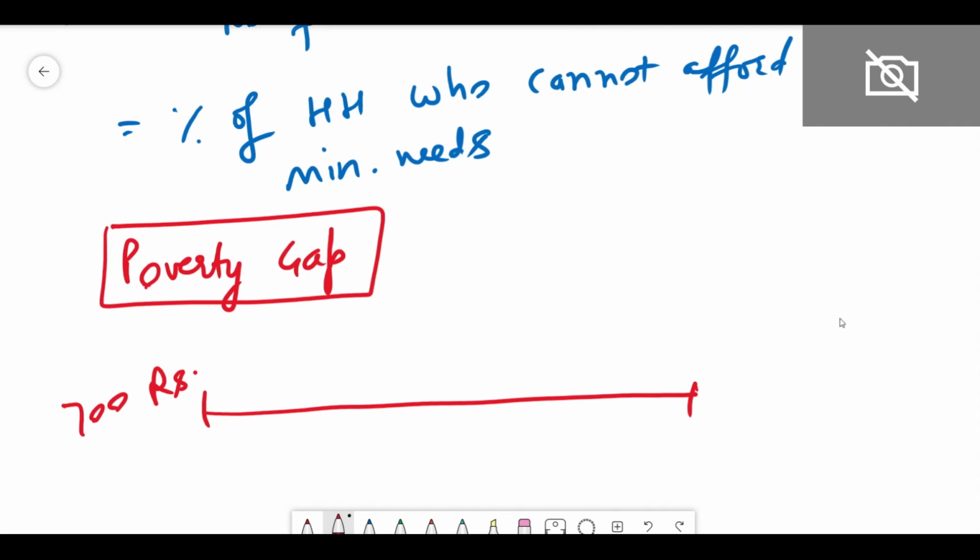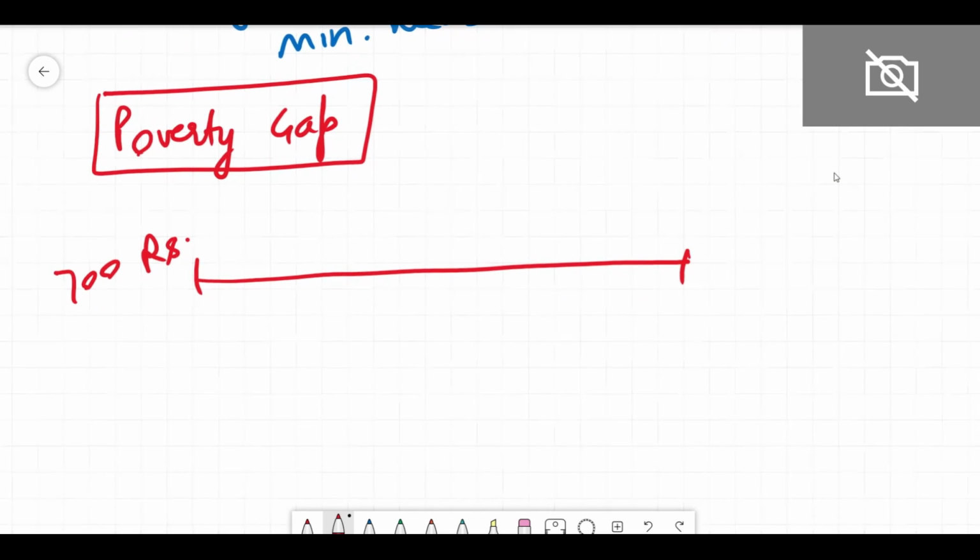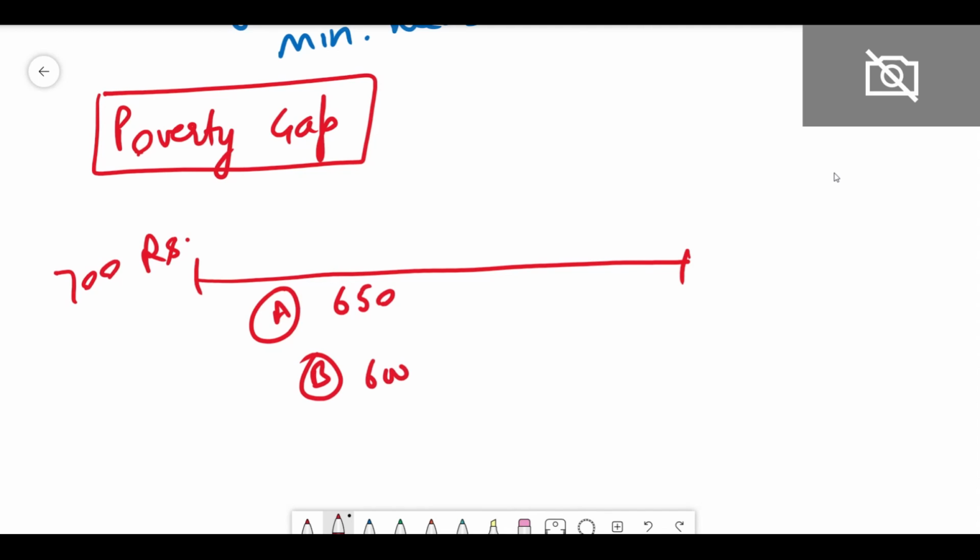Please keep in mind, this poverty line is always per person per month, right? Below this poverty line there are three people. Mr. A has an income of 650. Mr. B has an income of 600, and Mr. C has an income of 200, right?